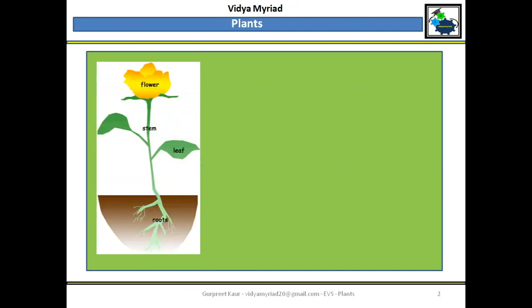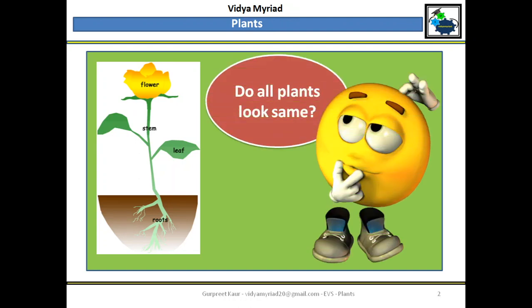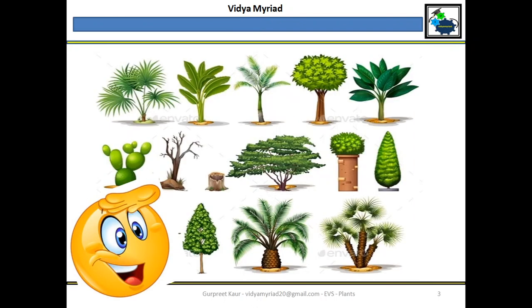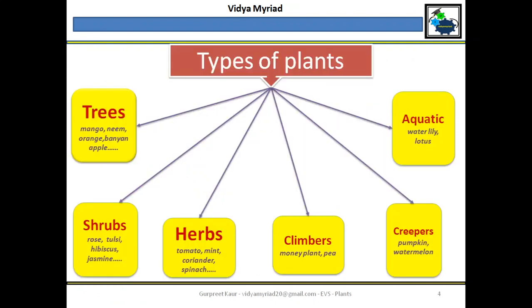Now if you look here, what is this? This is a plant with a flower. But my question is, do all the plants look the same? Just look outside your house, just see all around whether they are the same or not. See, this is just a few types of plants, so they are so different. Some are hard, some are very long, some are short. Okay, so they are not the same at all. So there are various types of plants which you need to know.